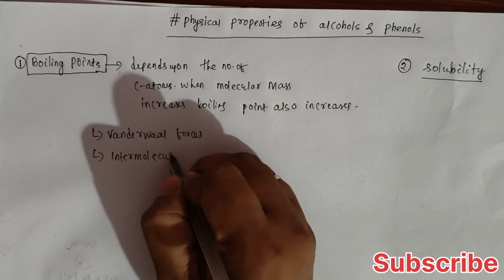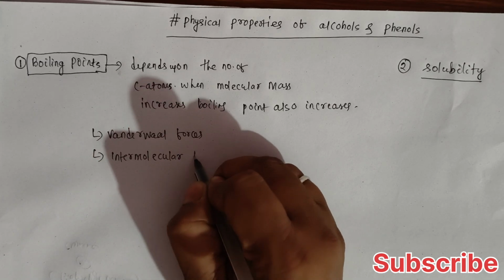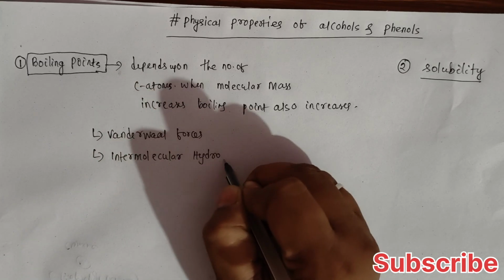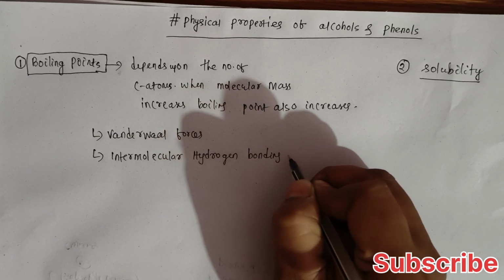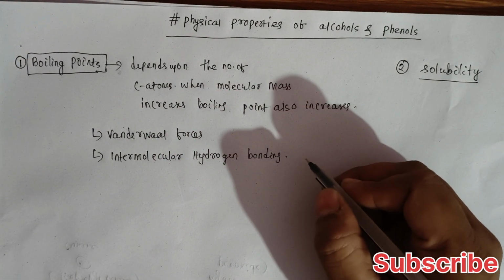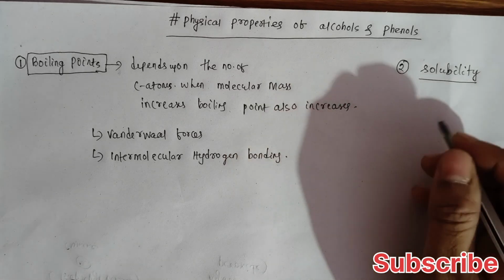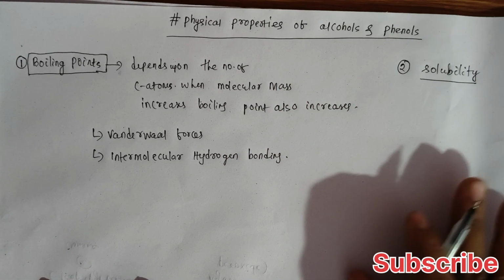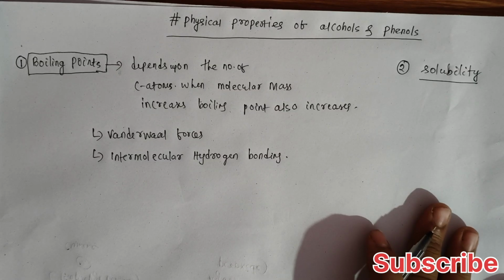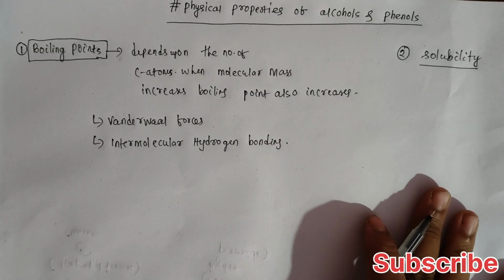Due to this intermolecular hydrogen bonding between alcohol and phenol molecules, the boiling point of alcohol and phenol will be more as compared to other organic compounds like ethers, hydrocarbons, haloalkanes and haloarenes.